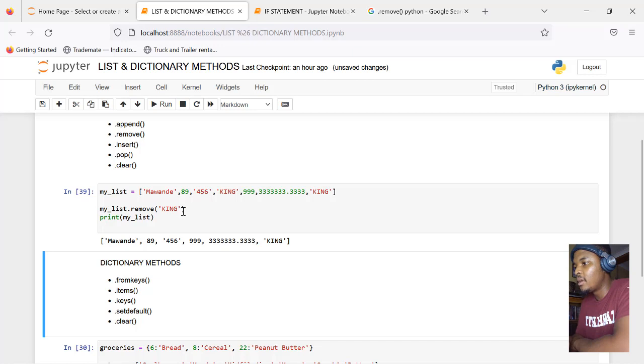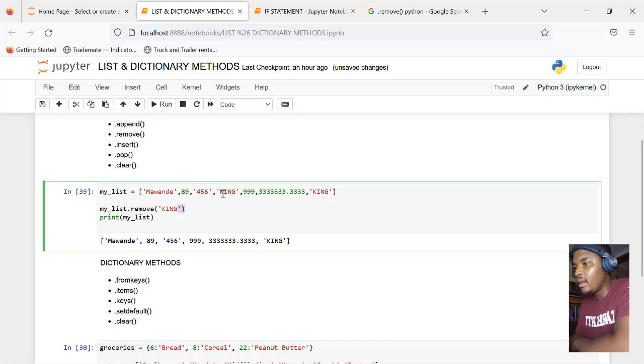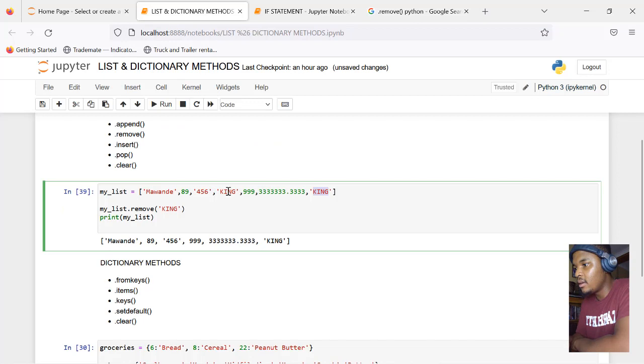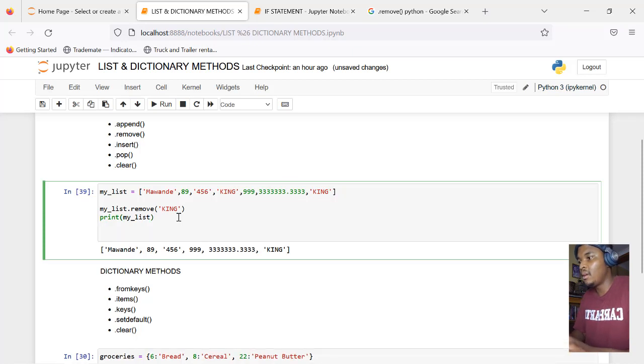Oh, okay, so it did remove king. Sorry, guys. King shows up twice here. So there's king there and there's king there. And you saw it say that it removes the first matching element. So there's the first matching element of king, and so it removed it. So then let's remove 89, right?